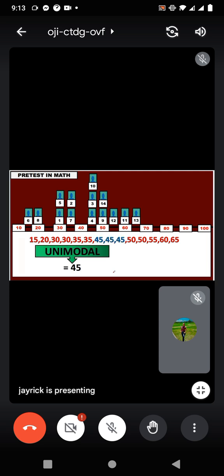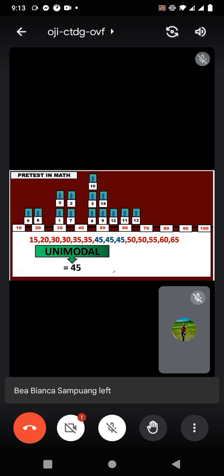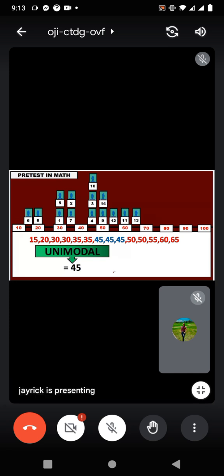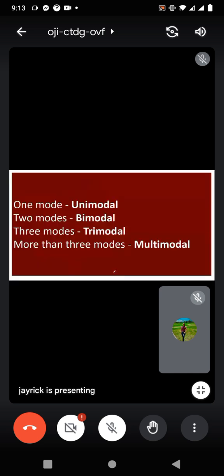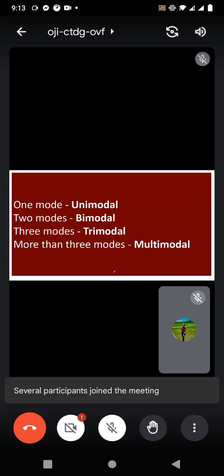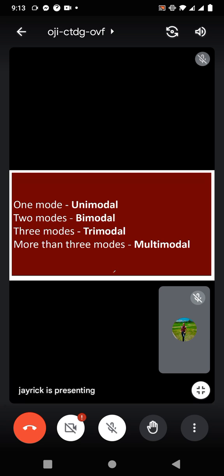Okay, take note. Since we only have one value na mode natin, we have 45, we consider this as unimodal. Pag one mode, let's consider the type of mode in a certain data set. We have unimodal. If we have two modes, we have bimodal. We have three modes, that's trimodal. And if this data set has more than three modes, we call this multimodal.